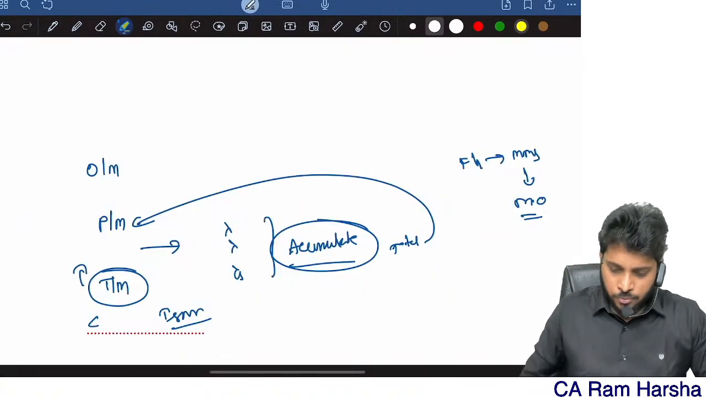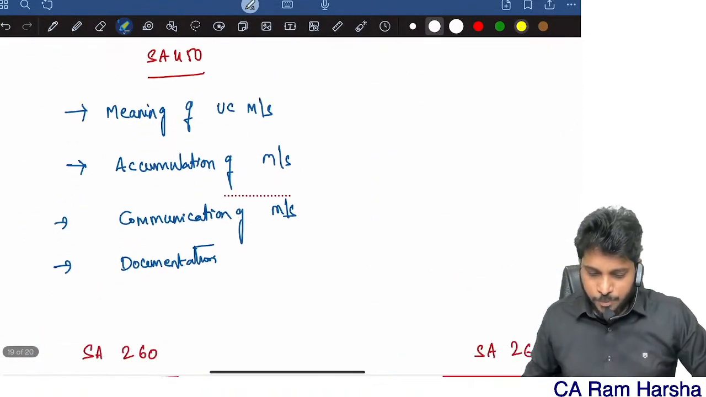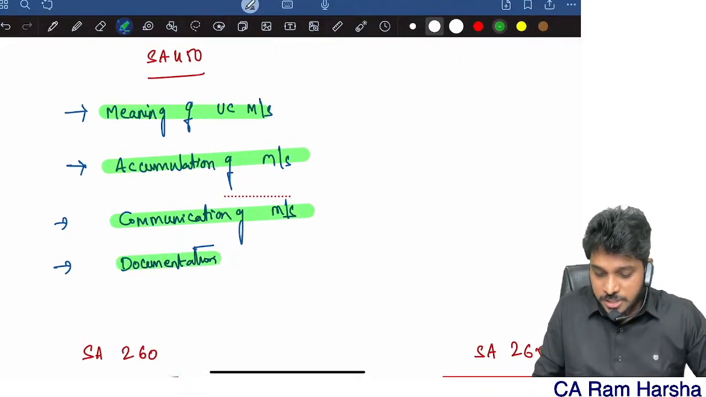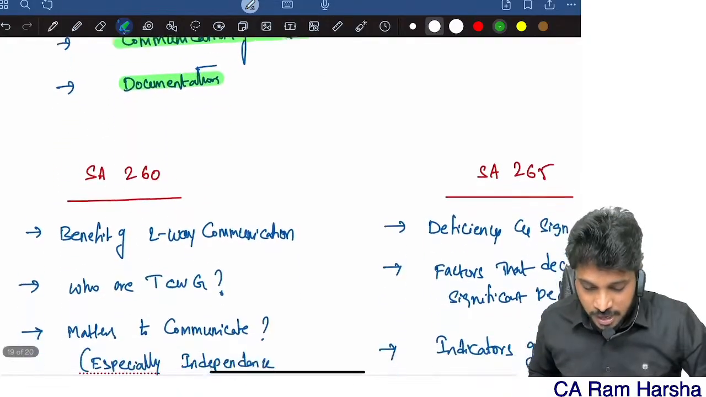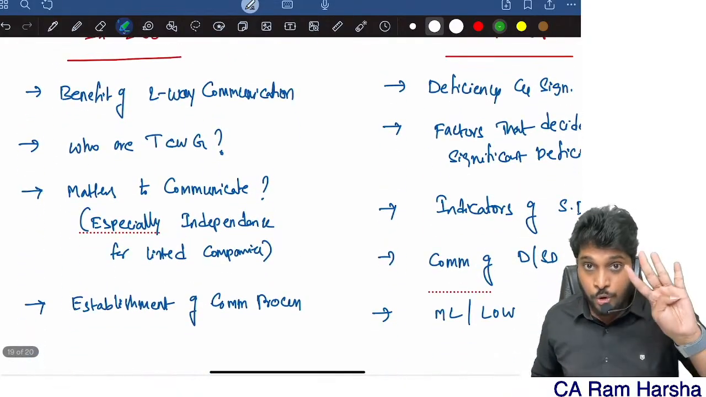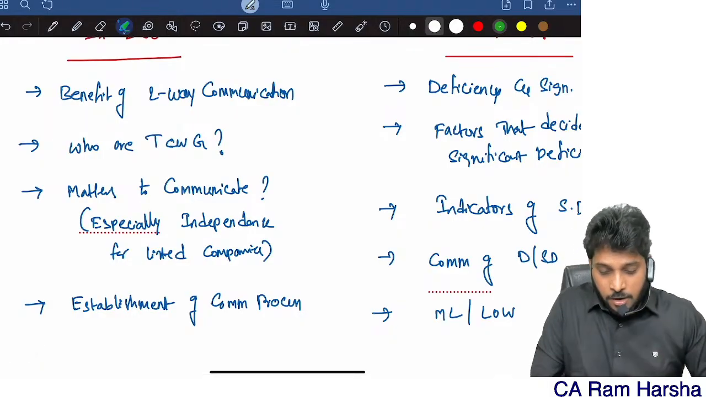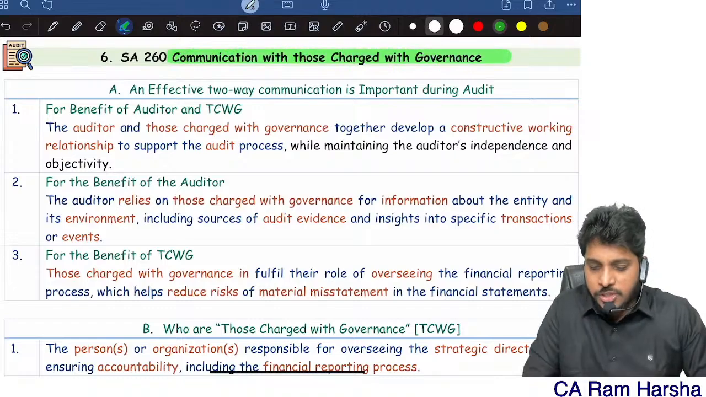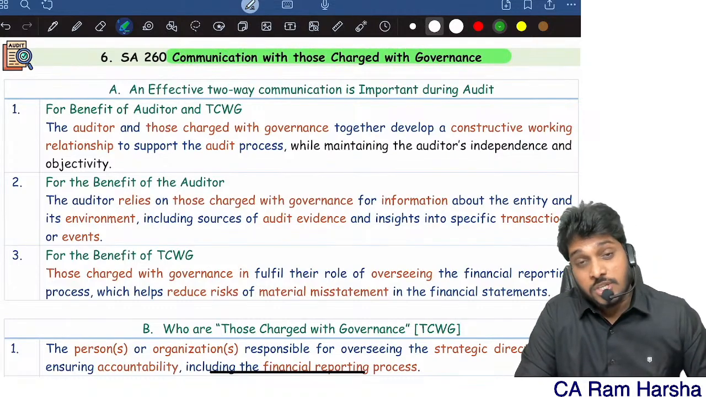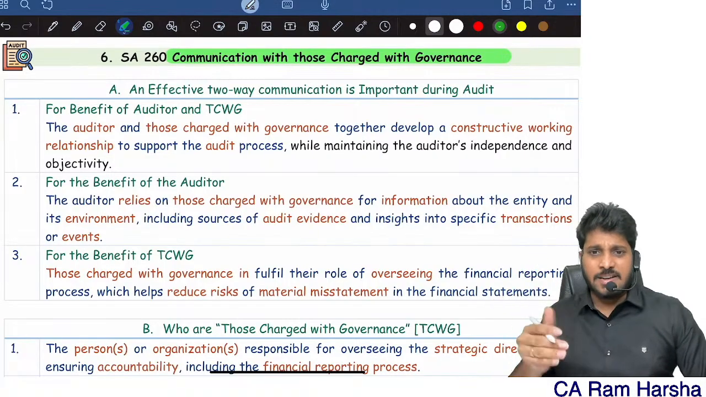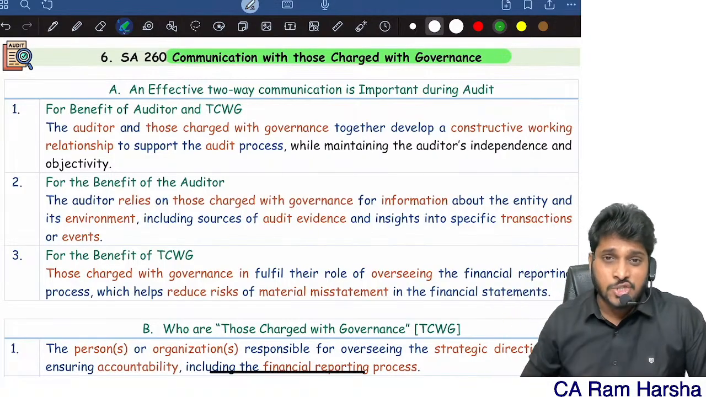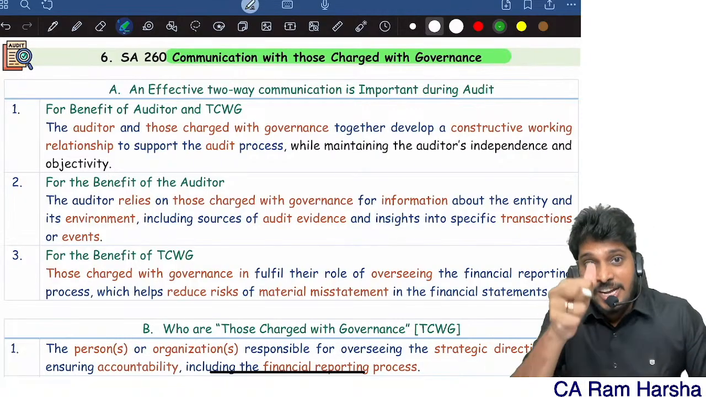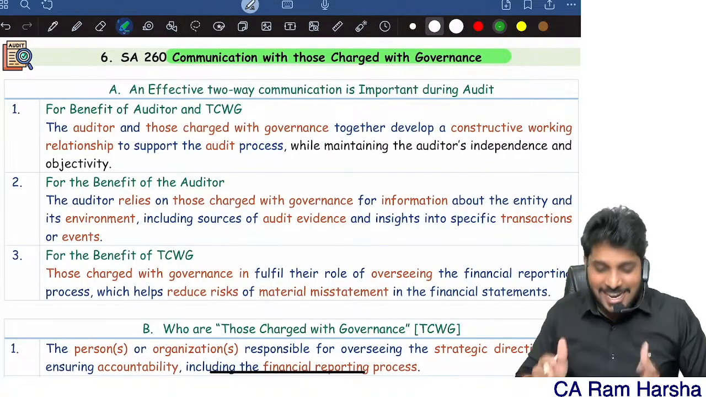SA 260. Before I go into SA 260, what are the points? In SA 450, the meaning of misstatement, accumulation concept, communication of misstatement, documentation, all 4 elements we covered. Now 260. We have four points to discuss in 260. What is actually SA 260? Communication with those charged with governance. The standard is saying the auditor has to communicate with top management. What to communicate, how to communicate, when to communicate, the standard is answering all that.